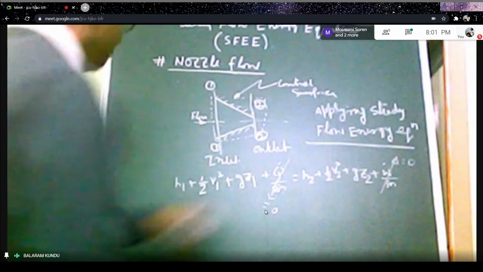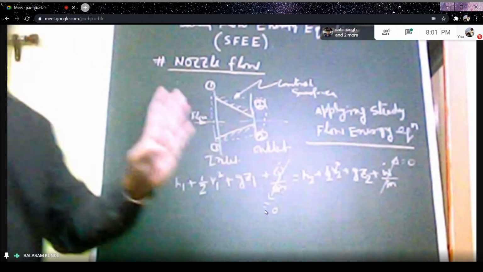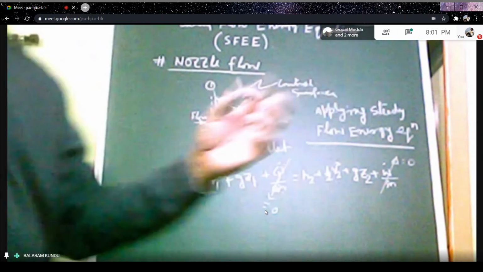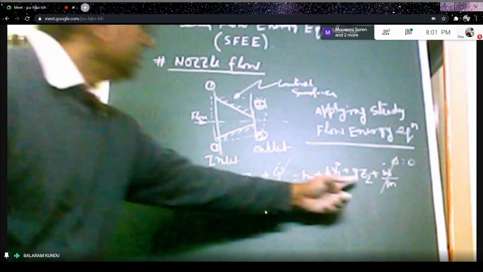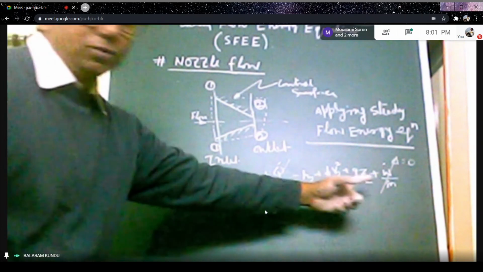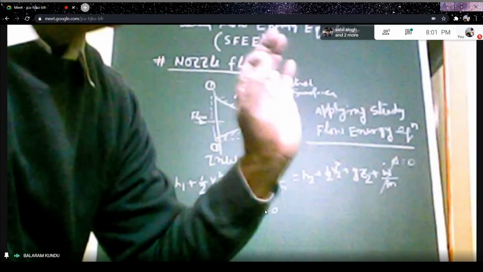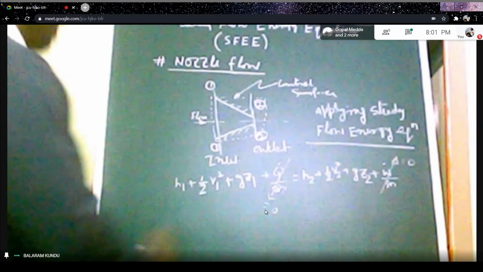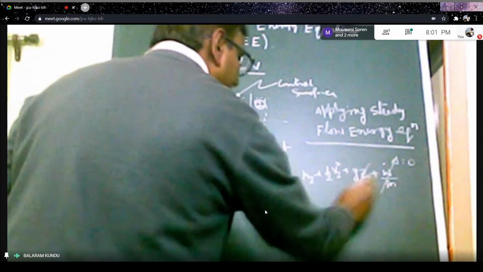Another thing, Z1 and Z2, that is your datum head difference. The nozzle size is generally very small, so we can neglect the datum head terms gZ1 and gZ2. We can assume that Z1 equals Z2, therefore we neglect these terms.